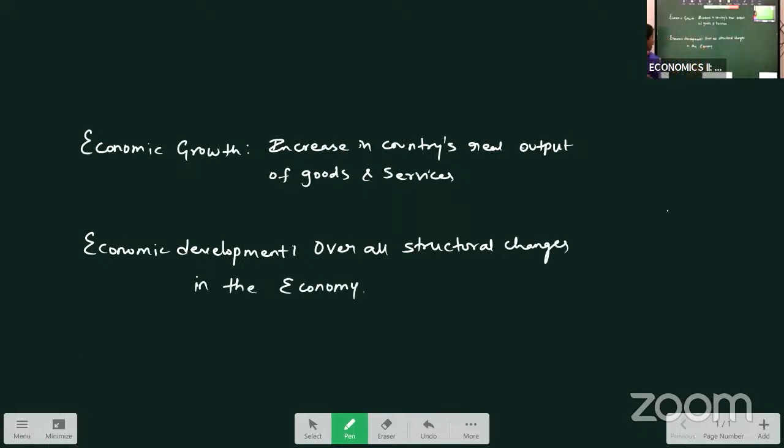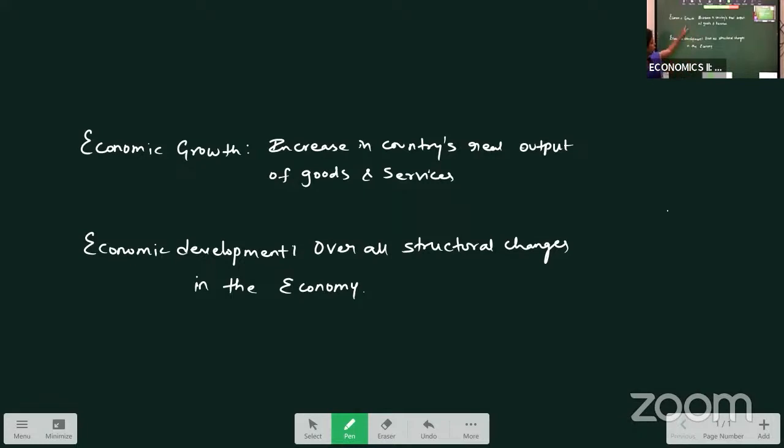So the simple difference between growth and development: in growth, we can measure how much increase is there, whereas in development, we cannot measure, but we can see how much development is there in the country. If you remember this simple concept, we can write the differences easily.